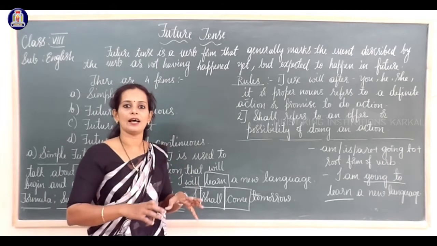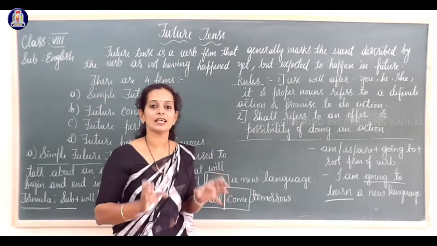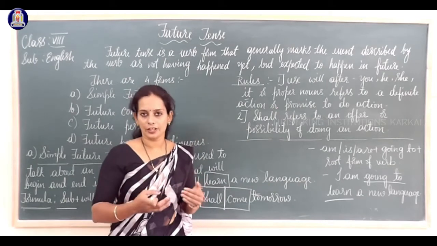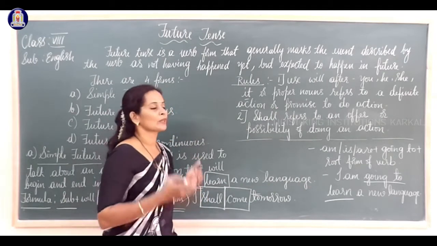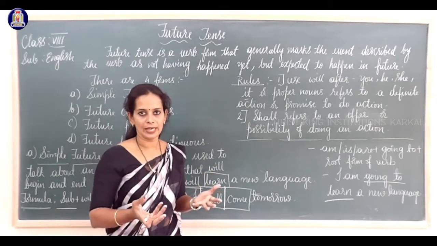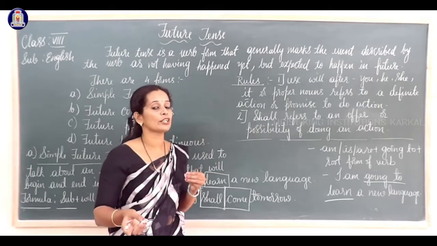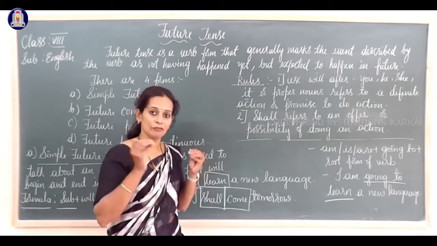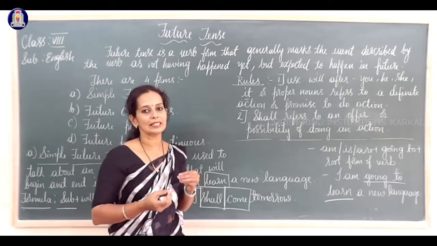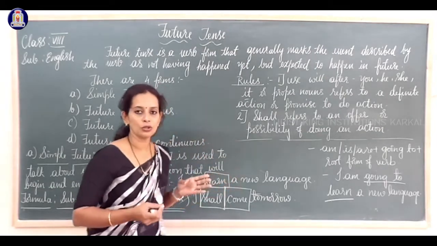Here, I will learn a new language tells us a definite action or a promise to do an action in near future. But shall refers to the possibility, it may happen in future. It does not tell us that the action is definitely going to take place. Will refers to the definite action, shall refers to the possibility of an action happening. Clear? So these are the two rules you have to remember.